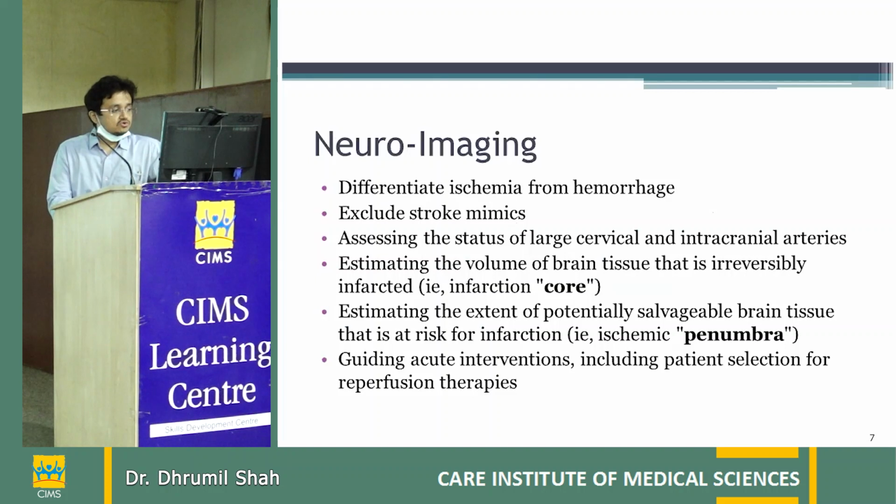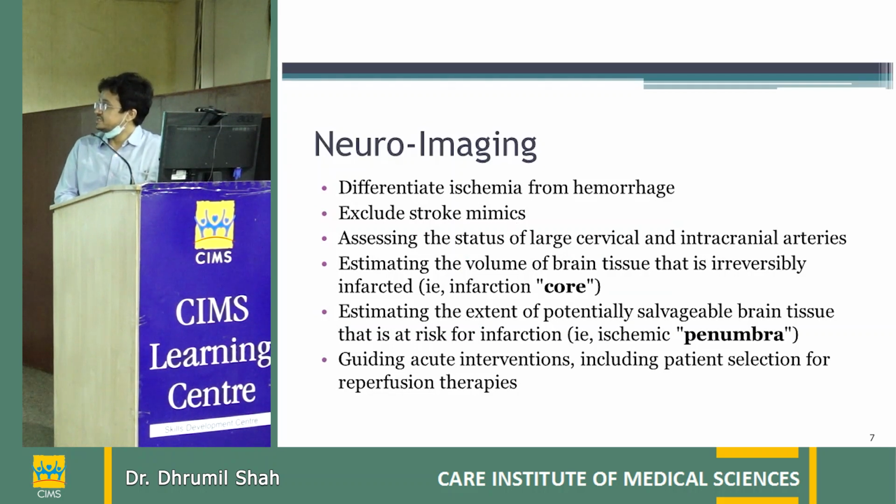Now coming to the neuroimaging. So the only indication of neuroimaging is to differentiate ischemia from hemorrhage and to guide the treatment further. All other things are not immediately necessary if the patient is a candidate for thrombolysis therapy. So we have to differentiate ischemia from hemorrhage. That is the only needed thing.